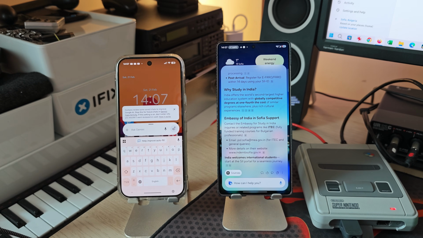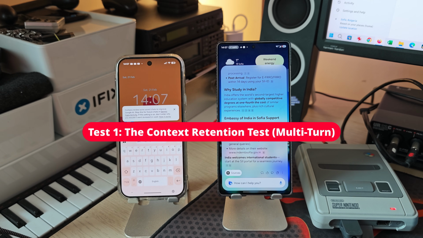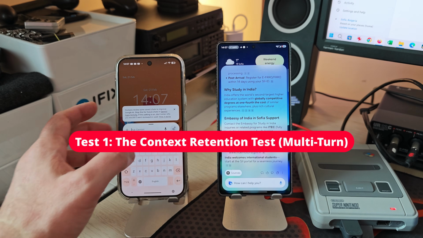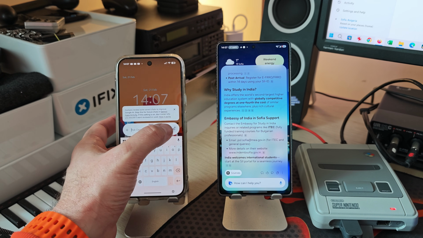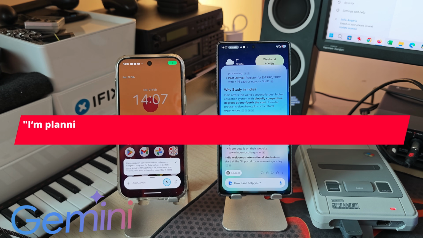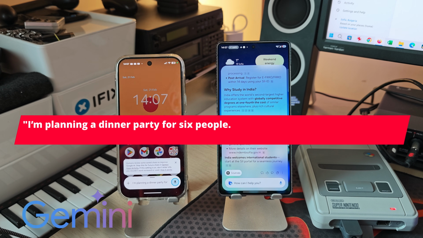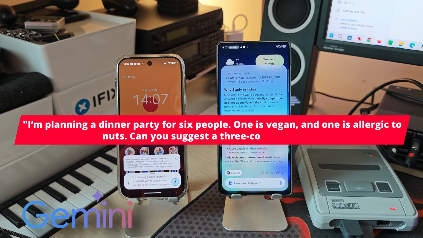Alright guys, I'm gonna do 5 tests with each phone, and the first test is going to be the context retention multi-turn. So let's see how it's gonna work. I'm gonna start with the Pixel here. I'm planning a dinner party for 6 people. One is vegan, one is allergic to nuts. Can you suggest a 3-course menu?